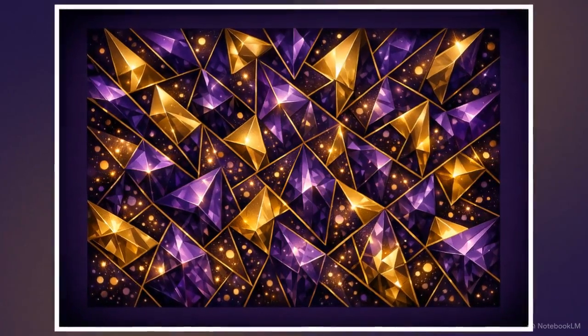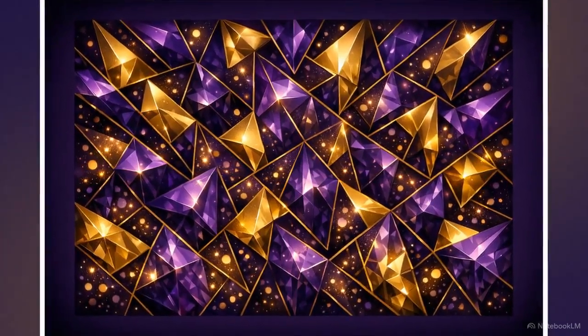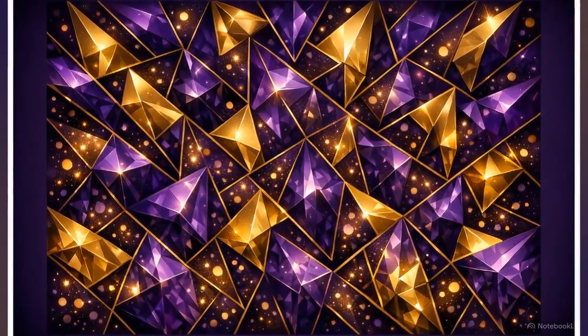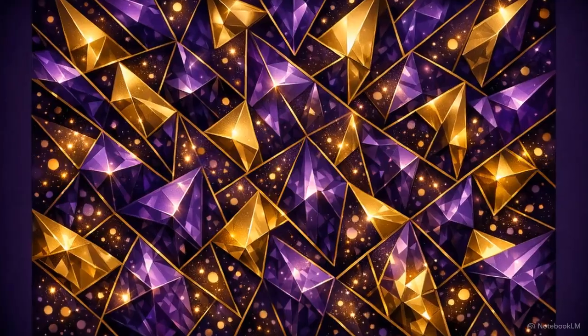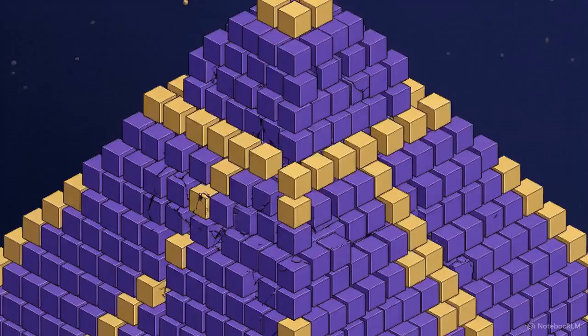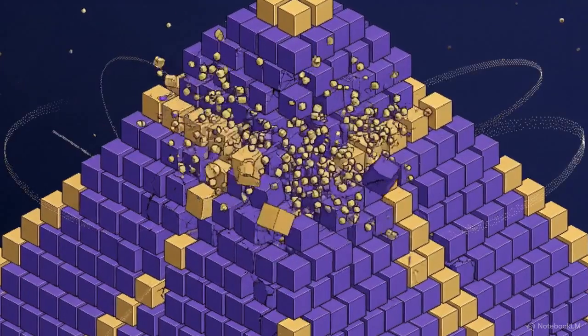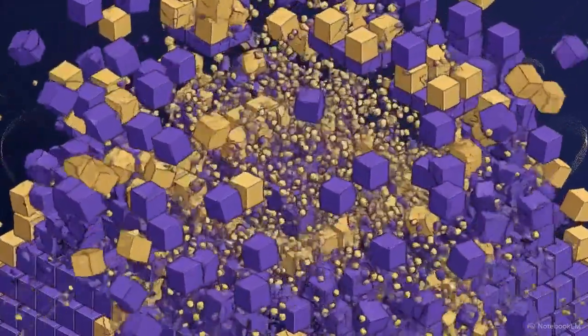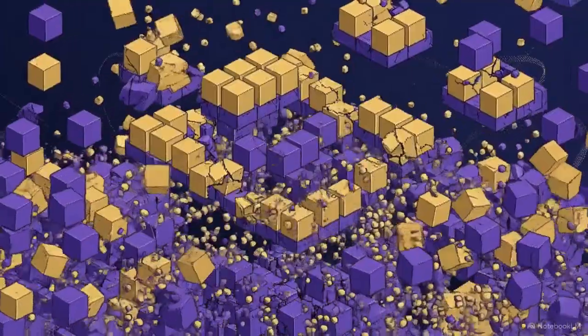To represent this rigid structure, the source text employs a visual metaphor of locked purple and gold geometric crystals, signaling that these identities are fixed within the hierarchy. These categorizations create a static hierarchy, dictating the starting parameters for every agent in the pool. Static hierarchies are inherently limited. Without a mechanism to disrupt these tiers, a simulation cannot generate the dynamic tension necessary for world building.